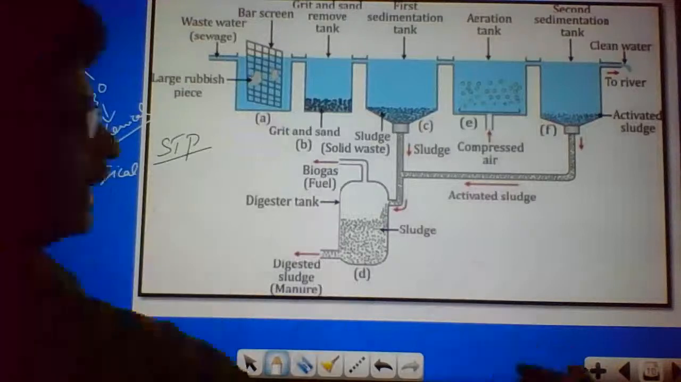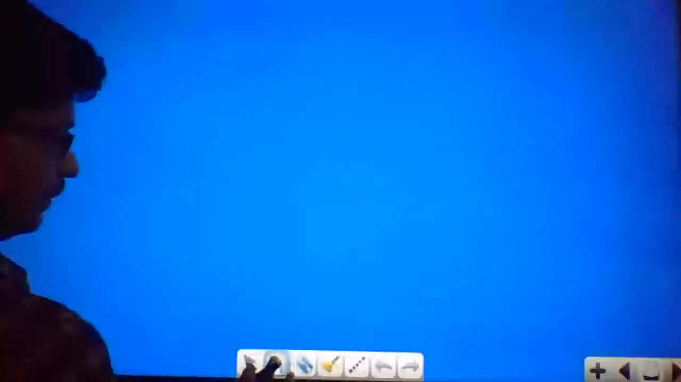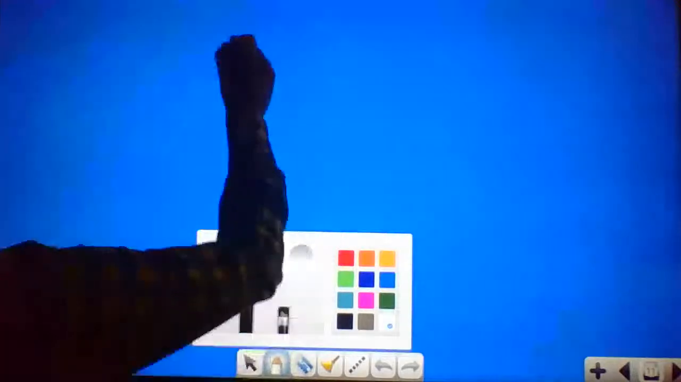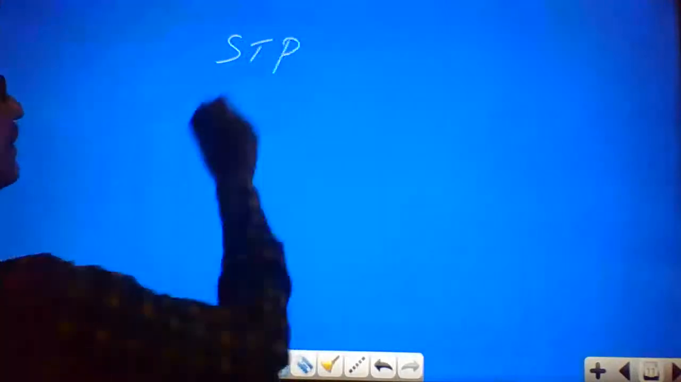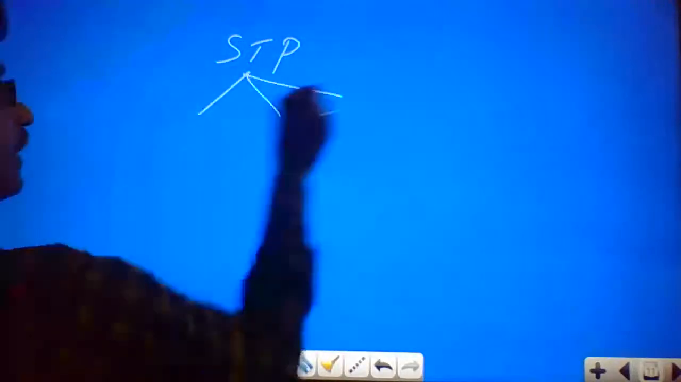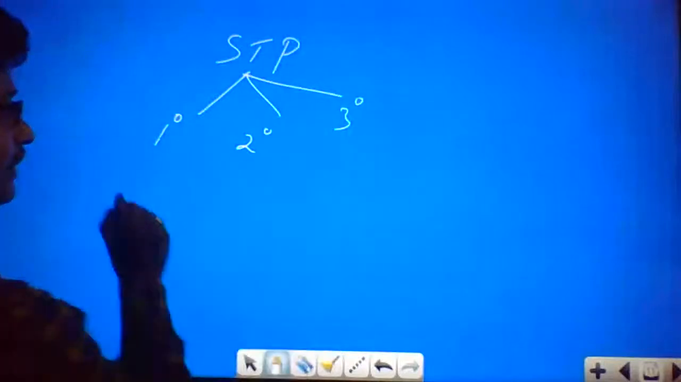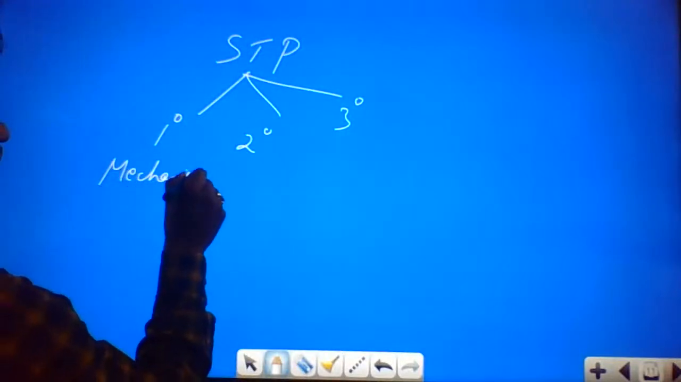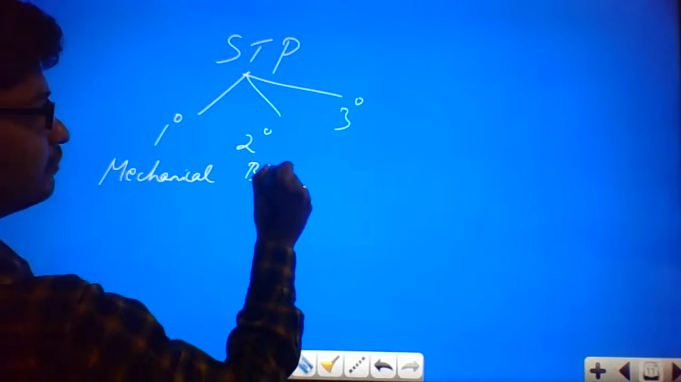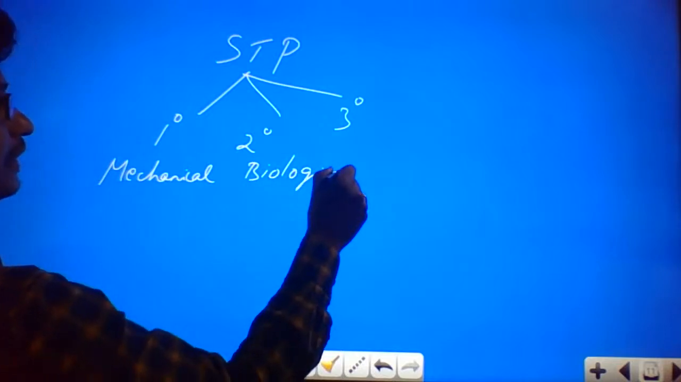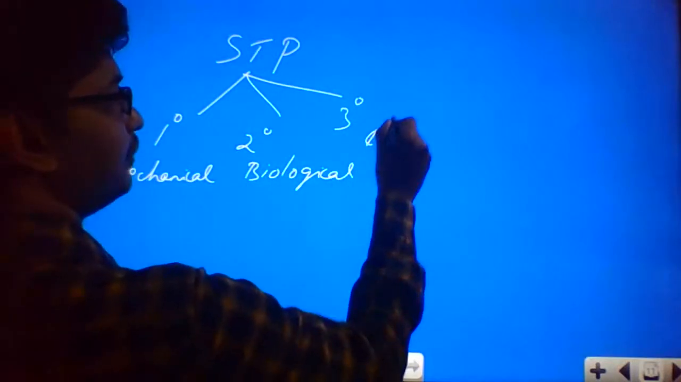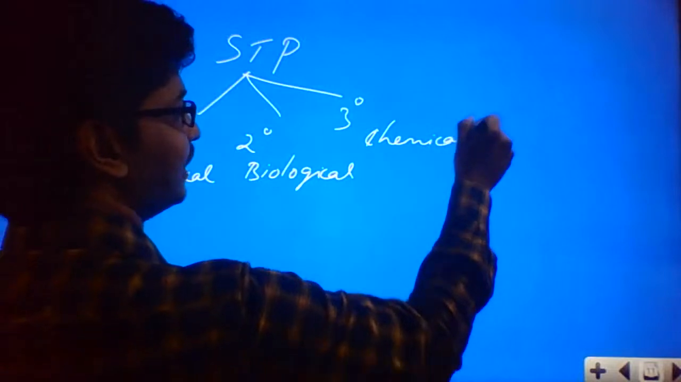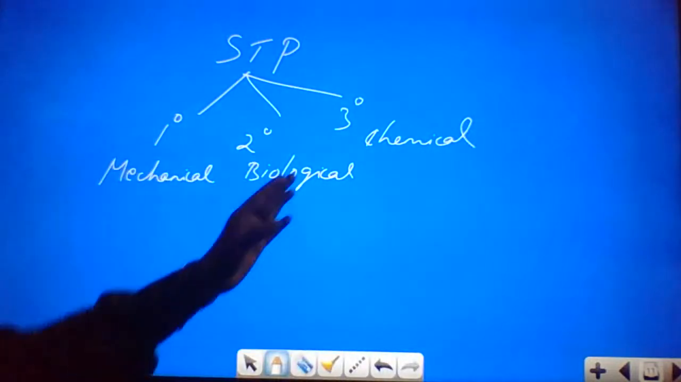So let me open the new slide itself for you, so that you can be clear with this part. In a sewage treatment plant, we have primary, secondary and tertiary treatment. Primary, I told you, is mechanical. Secondary, we call biological treatment, and tertiary, we call chemical treatment. These are three different stages involved in the